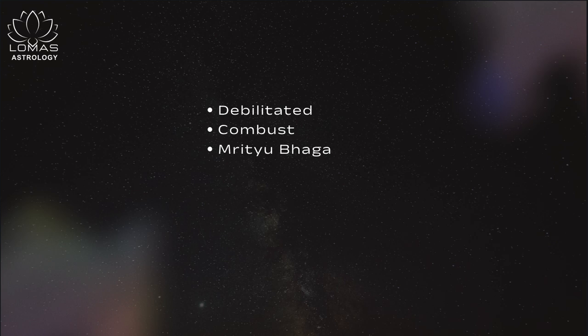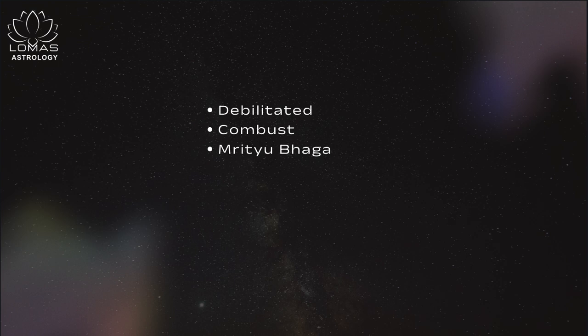Then the third thing is Mrityu Bhag. Very similar to what we discussed just now, that if a planet is at a particular degree close to the Sun, it is considered combust. Similarly, if a planet is at a particular degree which is called Mrityu Bhag, then that planet does not give good results.